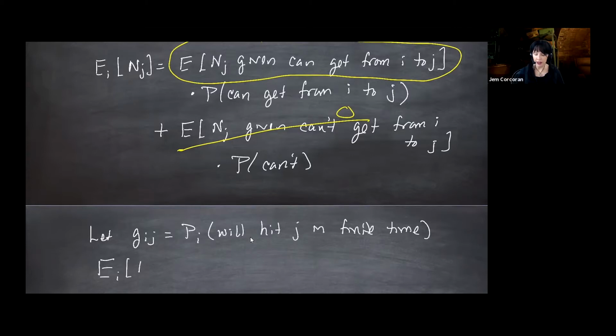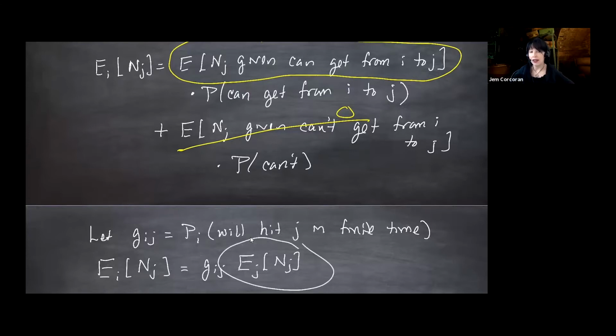you get the expected value starting from i of nj is going to be this Gij times the expected number of hits on j starting from j. So we're in the case where we hit j as opposed to the other case where we don't get to j from i, and then we just start counting the number of hits on j starting from j. And I think you know an expression for this from part A.